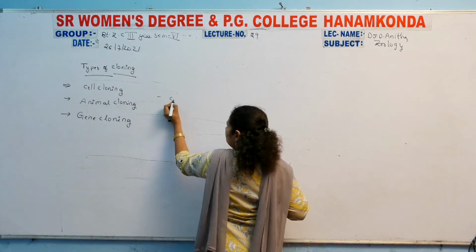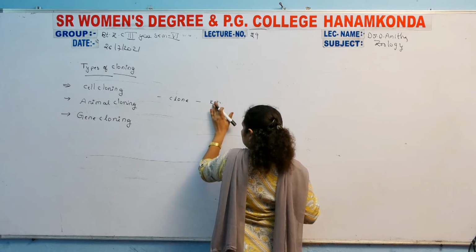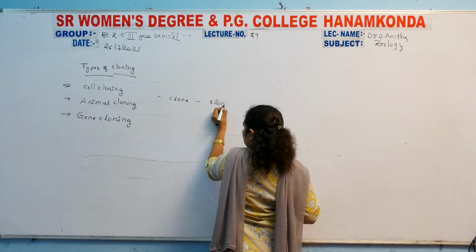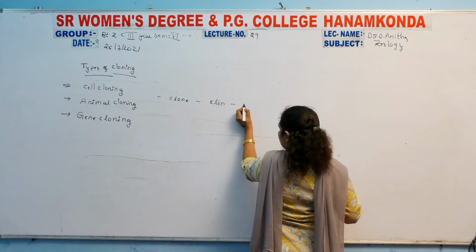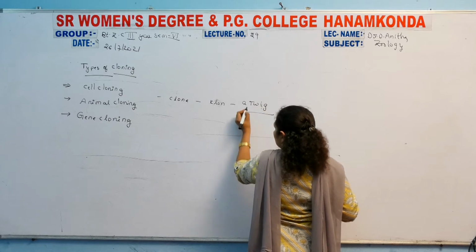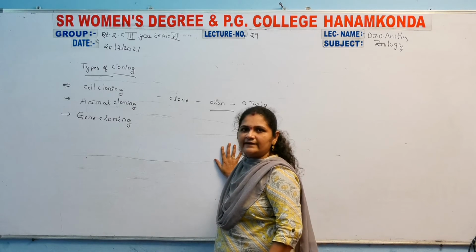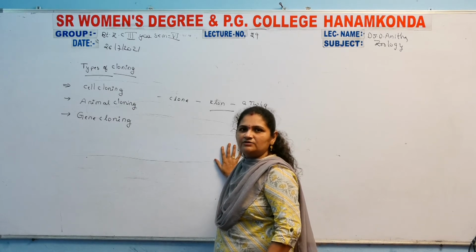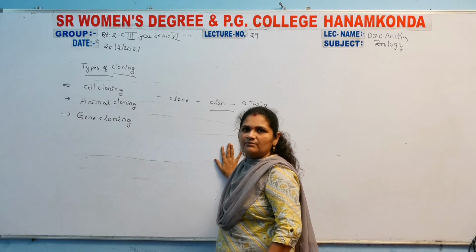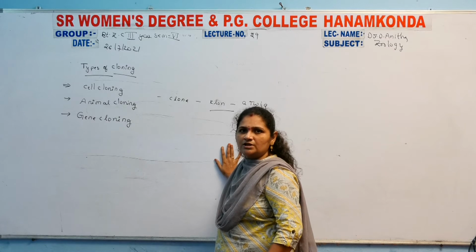So what is the meaning of the word clone? It comes from the Greek word clone, meaning a twig. It means to form a number of exact copies of a particular individual organism. A number of organisms can be produced from a single organism. That is the meaning of the word cloning. Clones are formed.